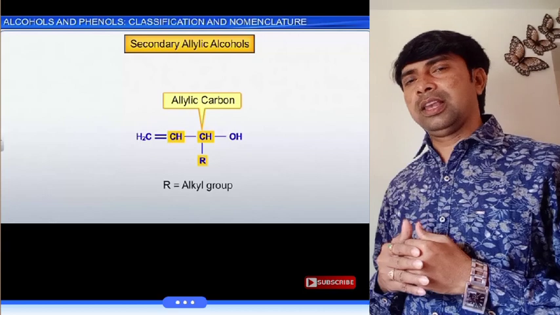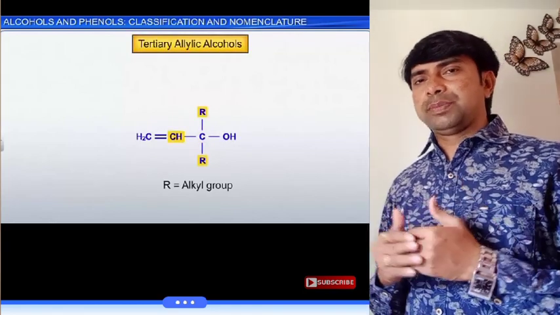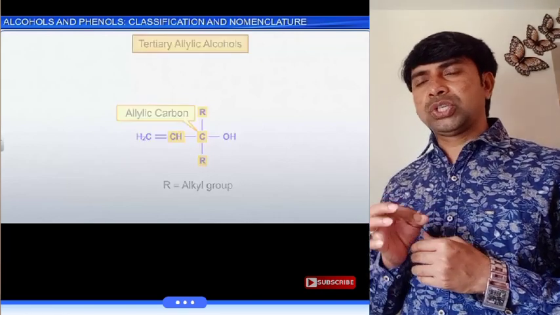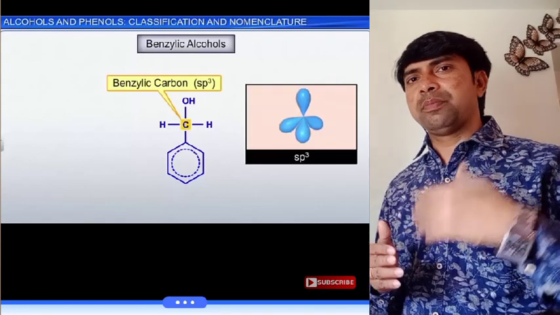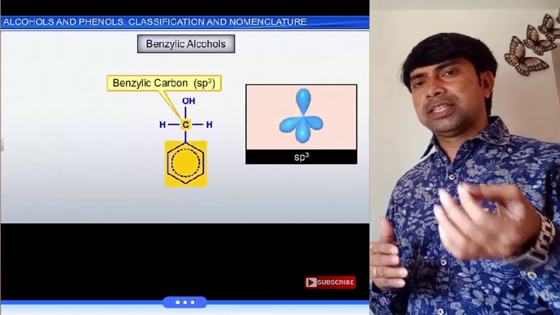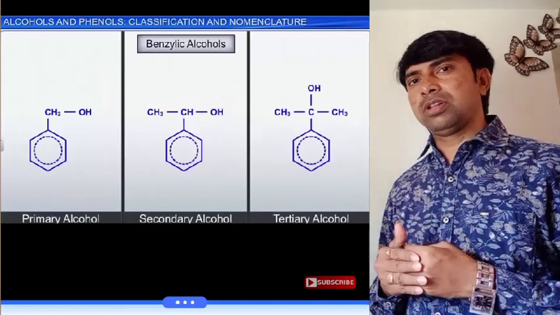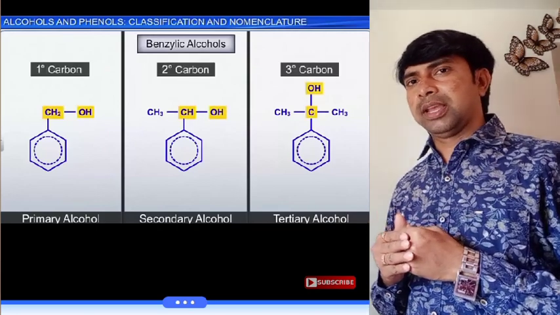Next is the benzylic alcohol. In benzylic alcohol, the hydroxyl group is attached to the sp3 hybridized carbon next to the aromatic ring or the benzene ring. So these benzylic alcohols may be of three types: primary benzylic alcohol, secondary benzylic alcohol, and tertiary benzylic alcohol.